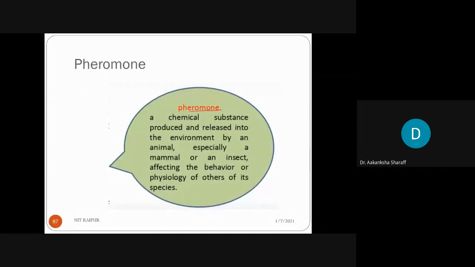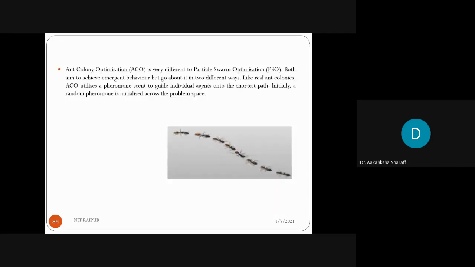What is pheromone? That is a chemical substance produced and released into the environment by an animal, especially a mammal or an insect, affecting the behavior or physiology of others of its species. Means whenever an ant is going in a particular direction, it will release some chemical substances, so the other ant will feel that chemical substance and follow the same path. And at the end also the same path will be followed, because each ant will secrete the chemical substance, so that the other ants will be aware that this is the path which we have to follow.